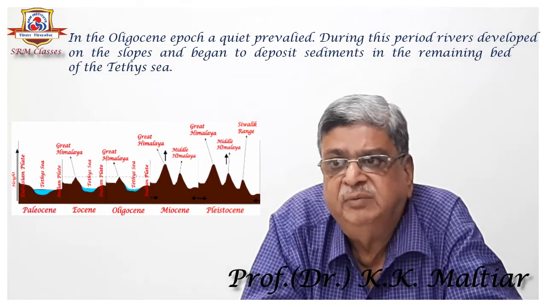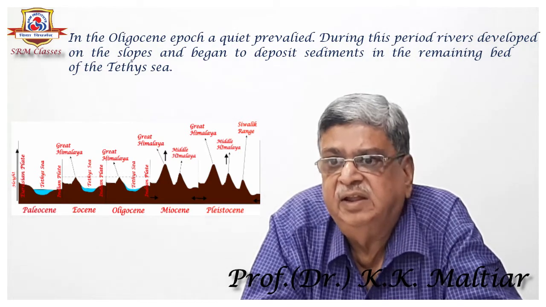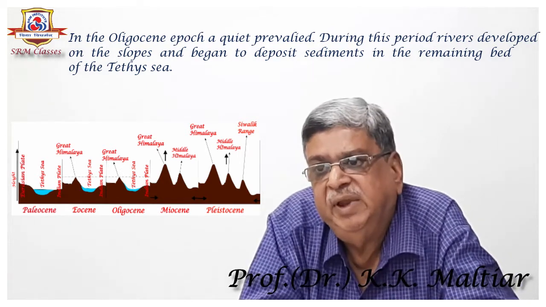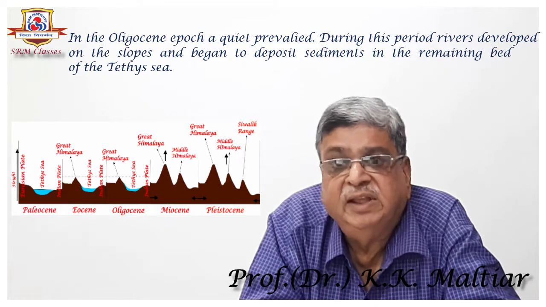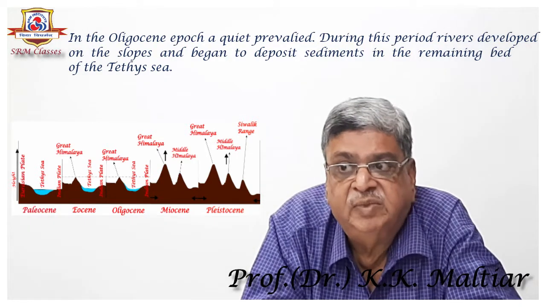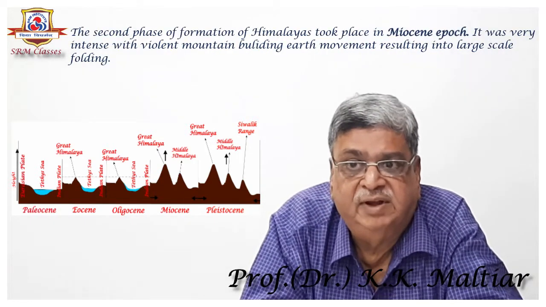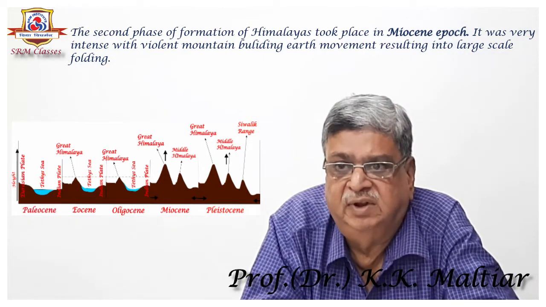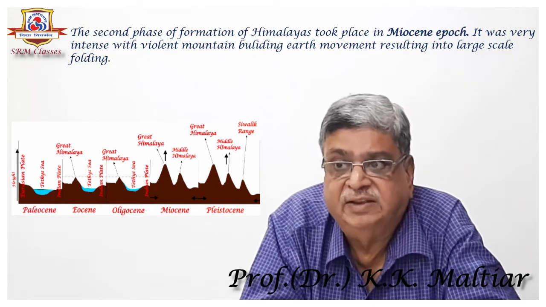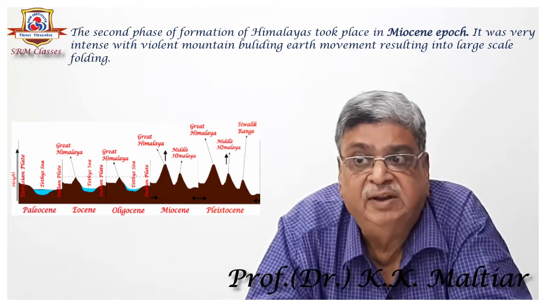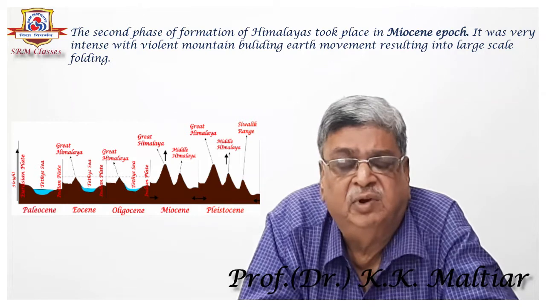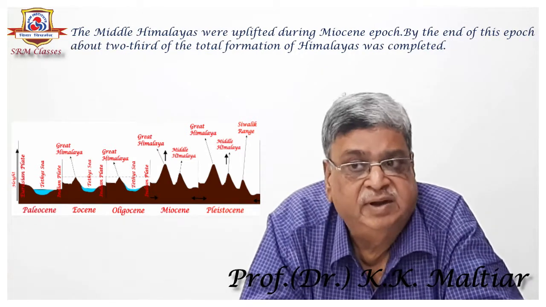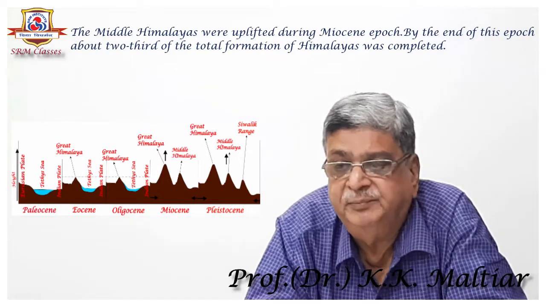In the next epoch, Oligocene, quiet prevailed. During this period, rivers developed on the slopes and began to deposit sediments in the remaining part of the Tethys Sea. The second phase of the formation of the Himalayas took place in the Miocene epoch. It was very intense, with violent mountain-building earth movements resulting in large-scale folding. The Middle Himalayas were uplifted during the Miocene epoch.